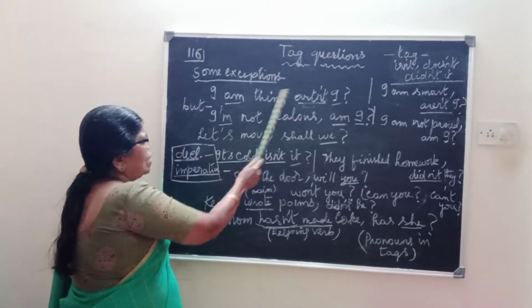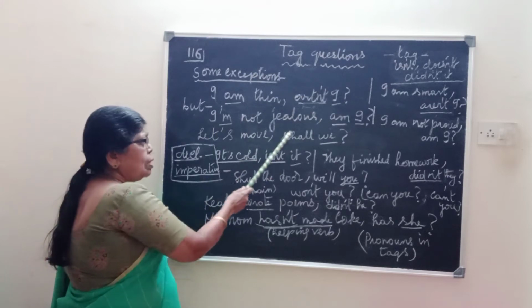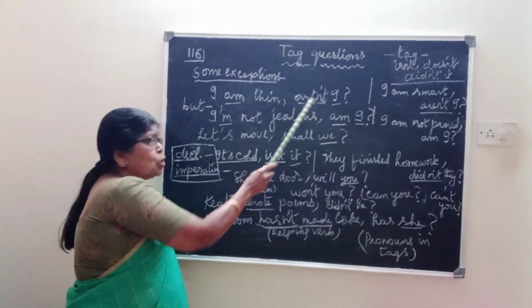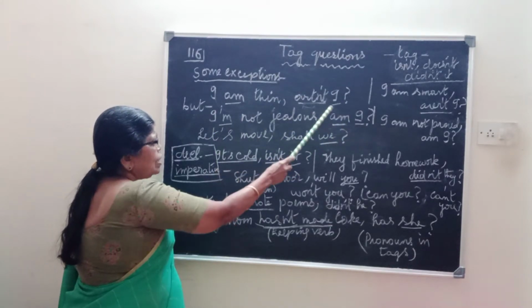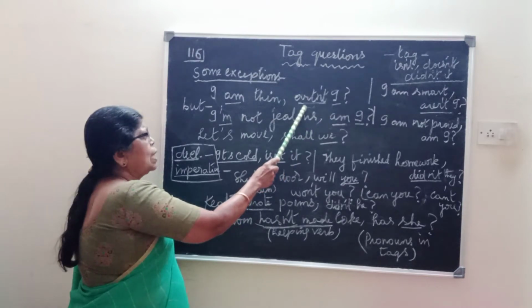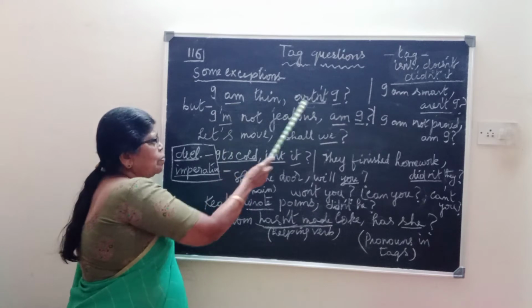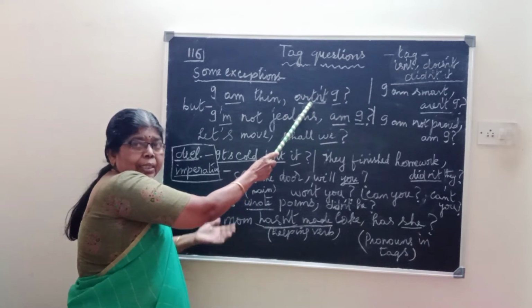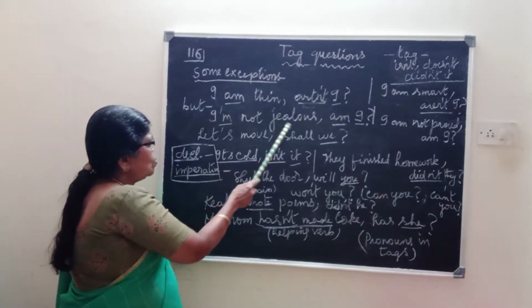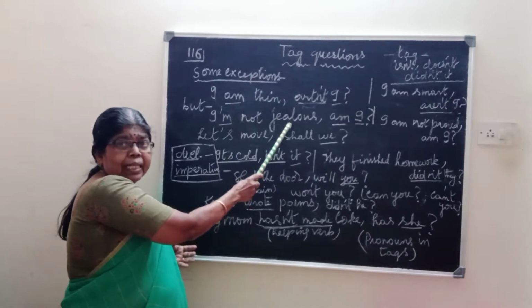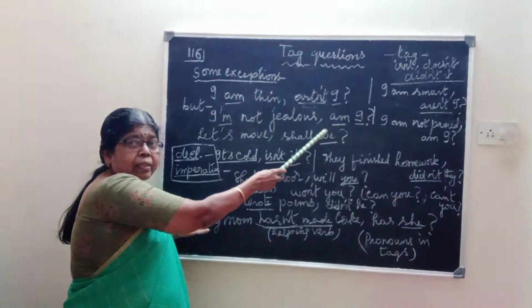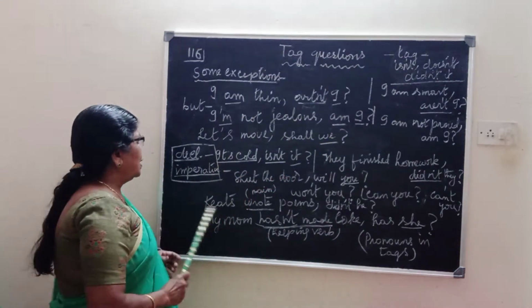So, I am thin, aren't I? I'm not jealous, am I? The statement is positive here, and this one is negative. So, in that case only, regarding this verb, instead of "am", we use "aren't". So, aren't I? I'm not jealous. The statement is negative, so am I? So, it is a grammatical rule, you have to learn it.